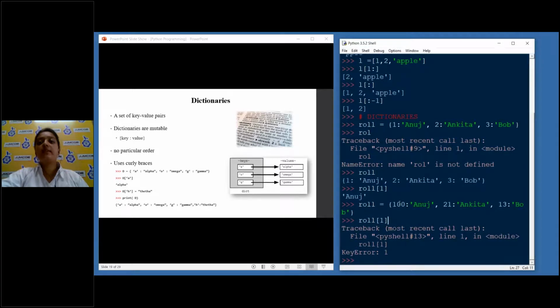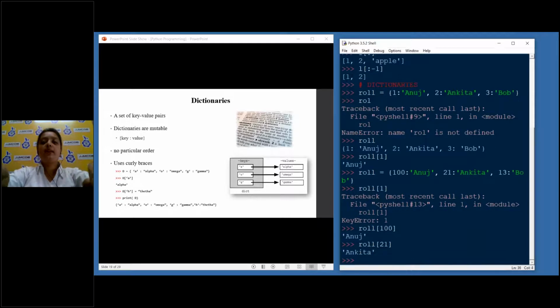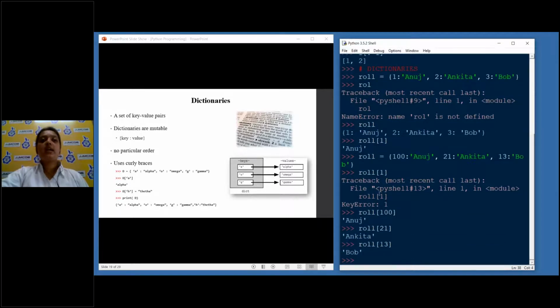There is no key 1. The keys present in this dictionary as of now are 100, 21, and 13 only. So we'll take 100 here and get Anuj, if I put 21 here, I'll get Ankita, and if I put 13 here, I'll get Bob. So a dictionary allows us to access the values, but it does not support any kind of indexing.